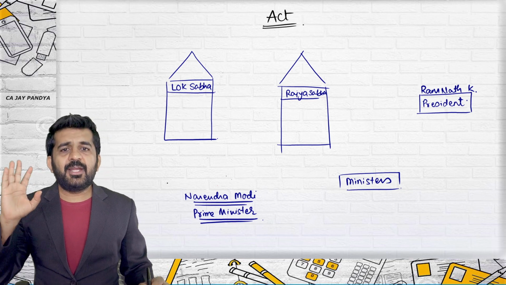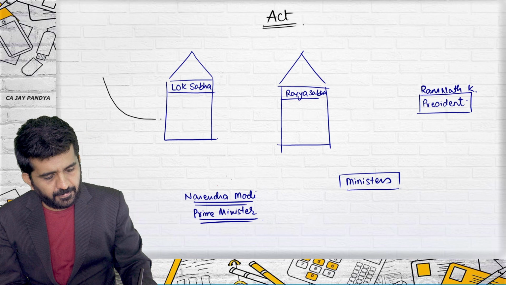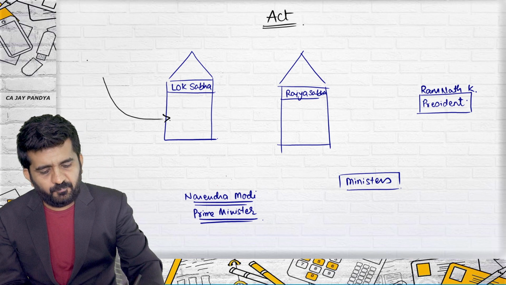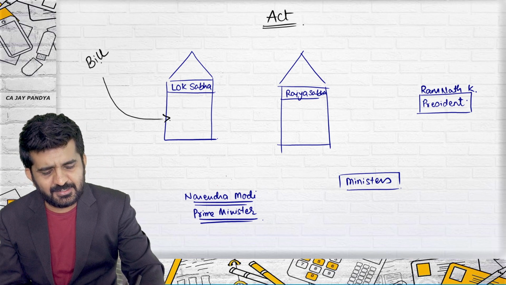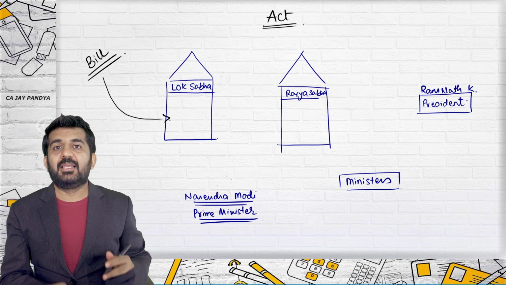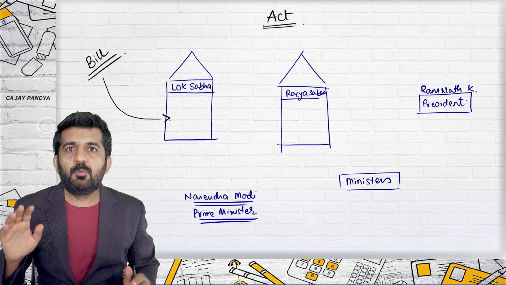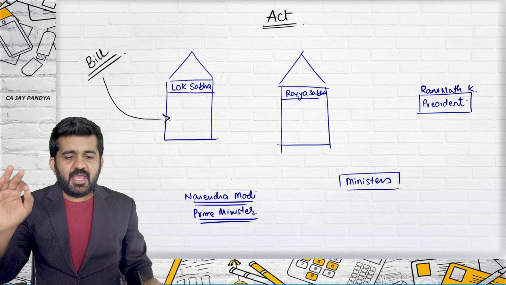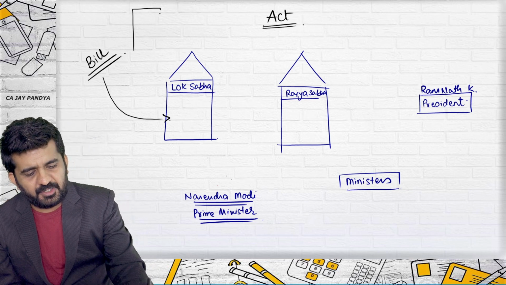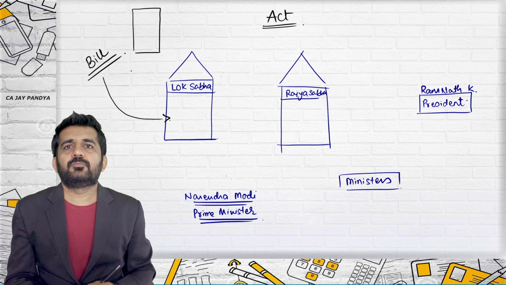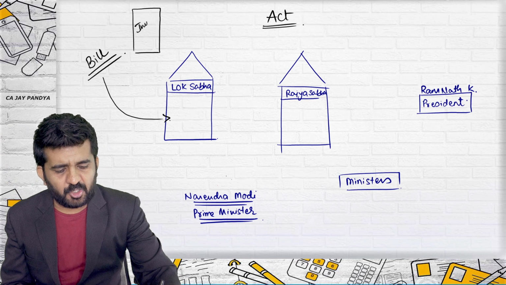All right, try to concentrate. First, a word which is termed as bill. What is a bill? Try to concentrate. Any piece of paper on which something important is written.